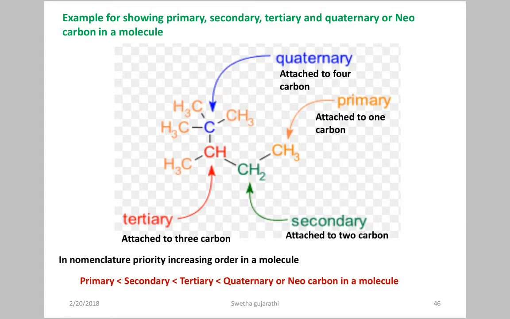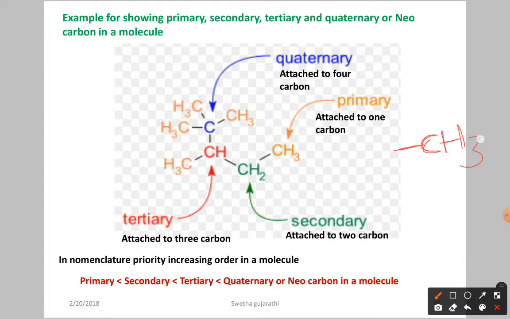Here we have an example in which we have to show the primary, secondary, and tertiary carbon atoms. Simply remember, if CH3 is there, it indicates primary. Why? Because it is going to attach to a carbon, and already 3 of its valencies are satisfied by 3 hydrogens. We have a connection with only one carbon. So if CH3 is there, it indicates a primary carbon.